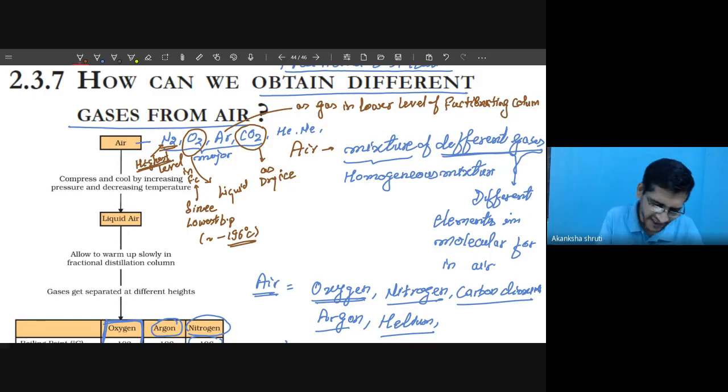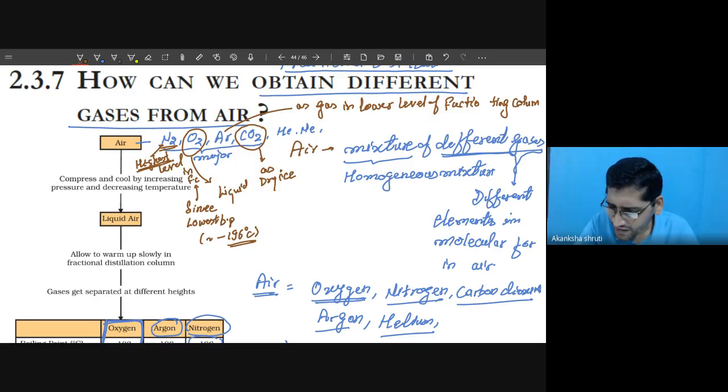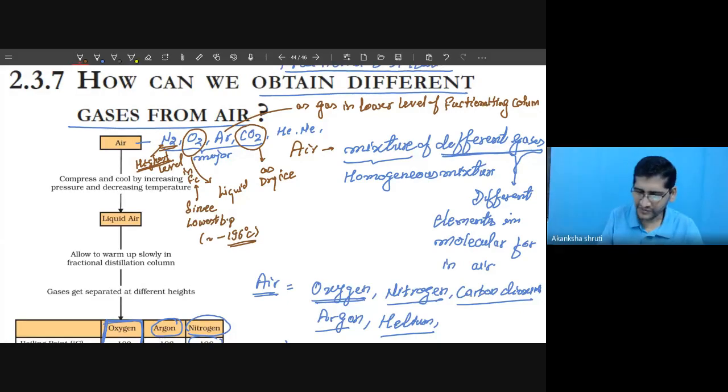Why is this obtained at the lower level, student? Because of its boiling point. Is the boiling point higher or lower? It is higher than the nitrogen boiling point. Good. Since it has a higher boiling point than nitrogen.